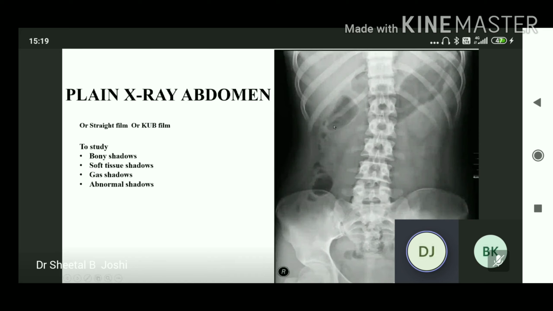These shadows of the bowel are scattered intestinal gas shadows. The small bowel shadows are seen in the center, and the large bowel shadows are seen along the periphery. Abnormal shadows are seen in case of different diseases.